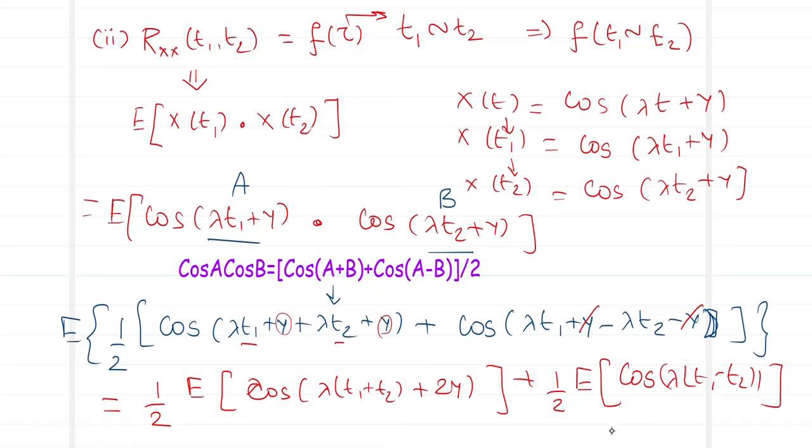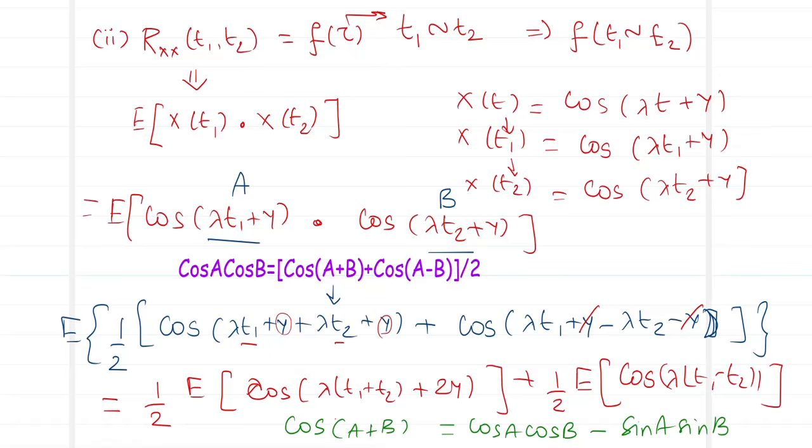Now let me analyze the two terms separately. First starting with my first term. This is again of the format cos A plus B. What we have already seen about cos A plus B? We know that cos A plus B is cos A cos B minus sin A sin B. So now let us apply this expression to our given quantity.